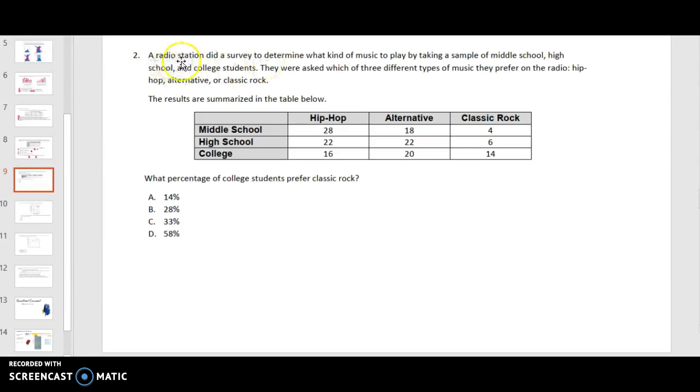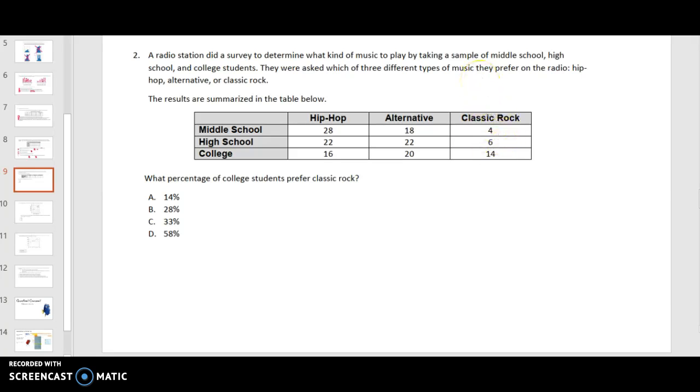All right. A radio station did a survey to determine what kind of music to play by taking a sample of middle school, high school, and college students. They were asked which of these 3 different types of music they prefer on the radio: hip-hop, alternative, or classic rock. The results are summarized in the table below. What percentage of college students preferred classic rock? So let's just look at the classic rock column.